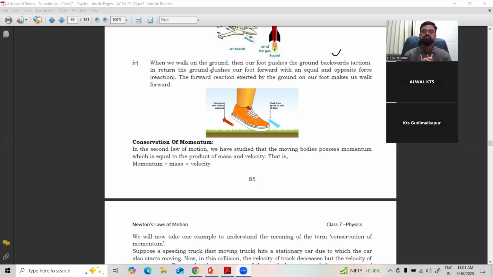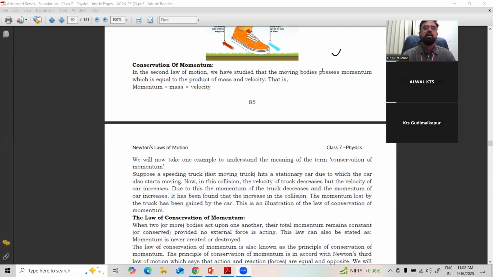Very famous law. So Newton's second law we have done, the law of momentum, and Newton's third law also we have done. Then, as a correct continuation of Newton's second law, we have a very important statement: the law of conservation of momentum. You know the law of conservation of energy, which you might have learned in lower classes. Now, the law of conservation of momentum. Conservation means it remains constant.